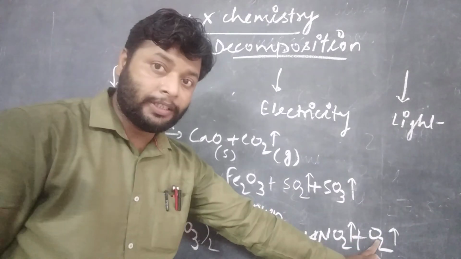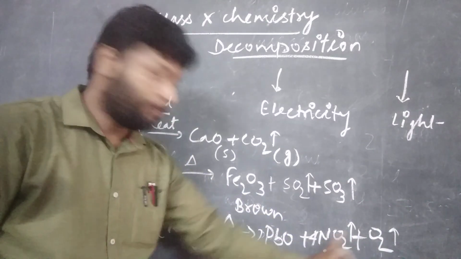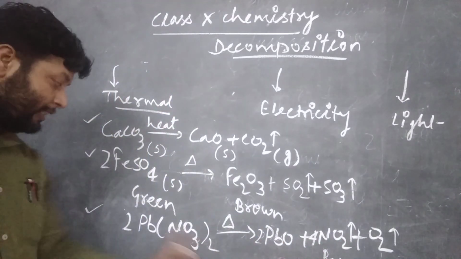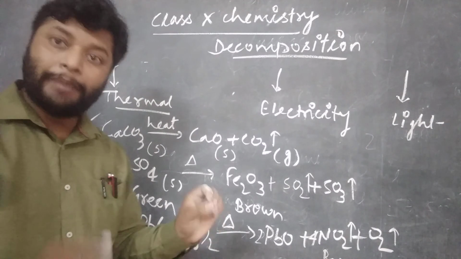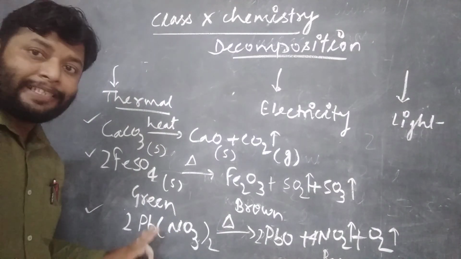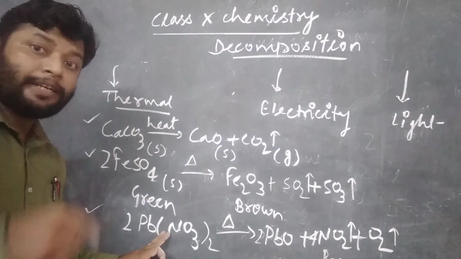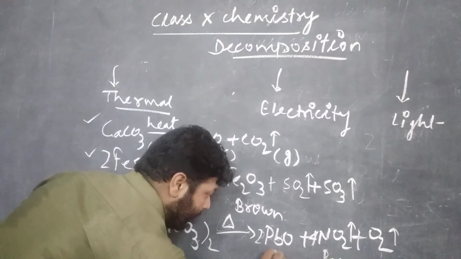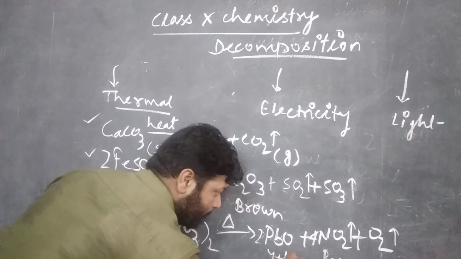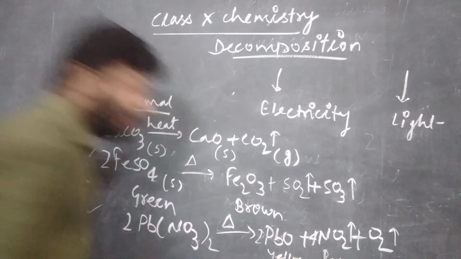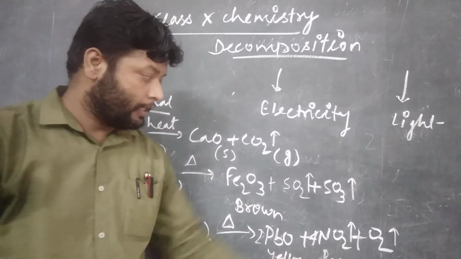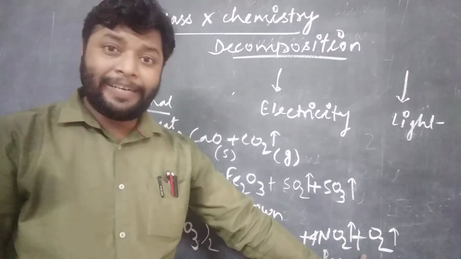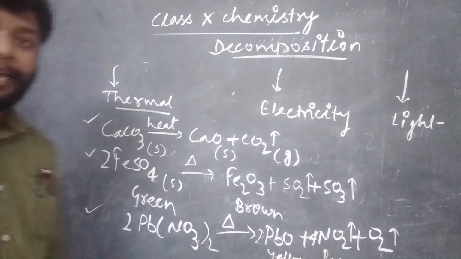Now the number of oxygen: 2 times 6 is 12, and on the other side 6 plus 4 is 10, plus 2 is 12. Yes, the reaction is balanced. This white crystal lead nitrate decomposes into simpler ones: a yellow solid lead oxide and a brown vapor nitrogen dioxide, accompanied with release of oxygen gas.